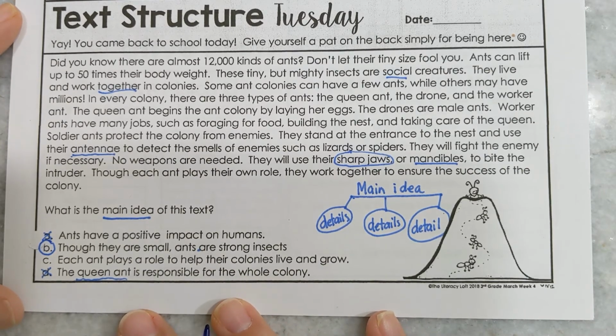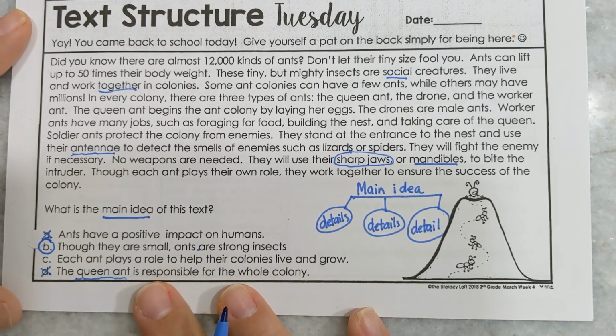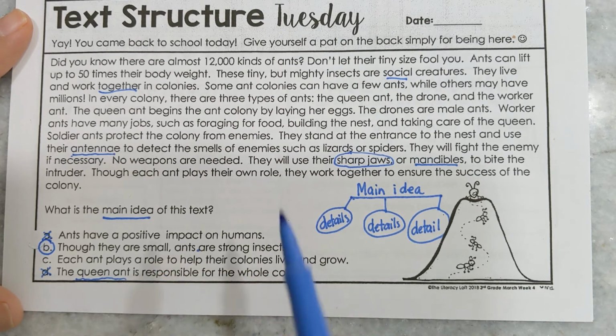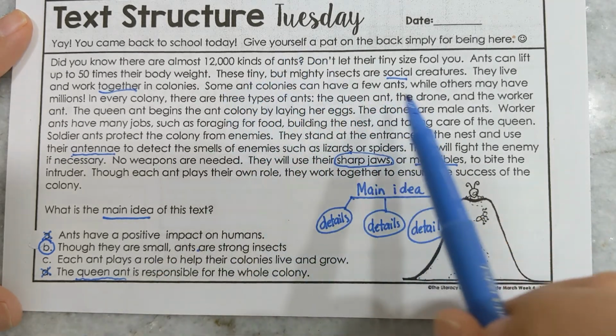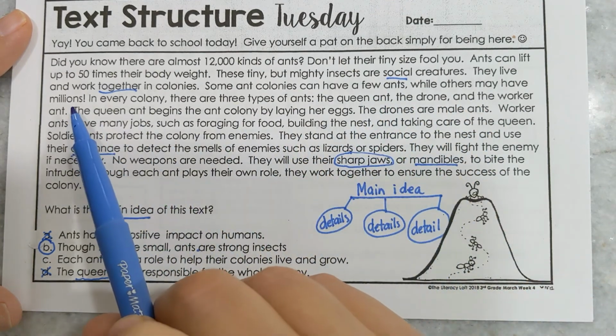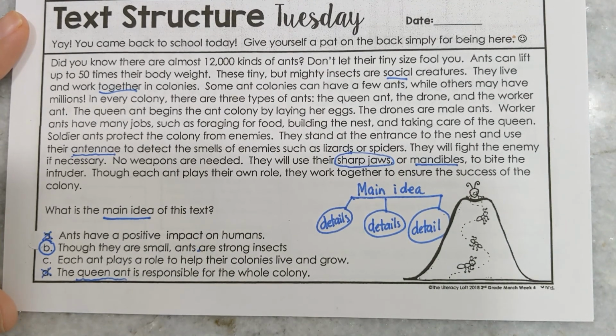Do me a favor today. Go outside and play. It's going to be nice today. Find an anthill and decide, do you think that it is an anthill that has just a few, or do you think it's an anthill that has millions? Wouldn't it be cool if you took a picture of your anthill and posted it on Padlet? I'd love to see what you find today.